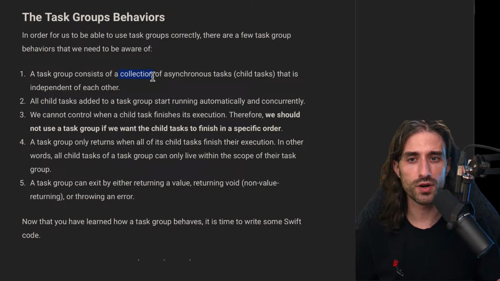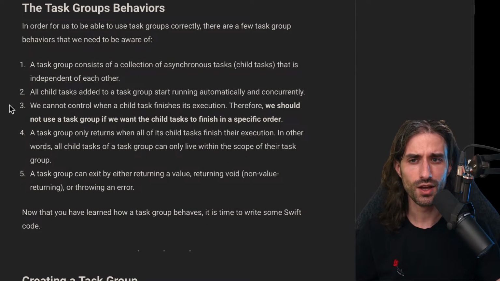You can also see the word collection here, which hints at the fact that we're going to deal with a dynamic amount of values, just like a regular collection in Swift also allows us to deal with a dynamic amount of values. All child tasks added to a task group start running automatically and concurrently, just like async-let. We cannot control when a child task finishes its execution. Therefore, we should not use a task group if we want the child tasks to finish in a specific order, just like